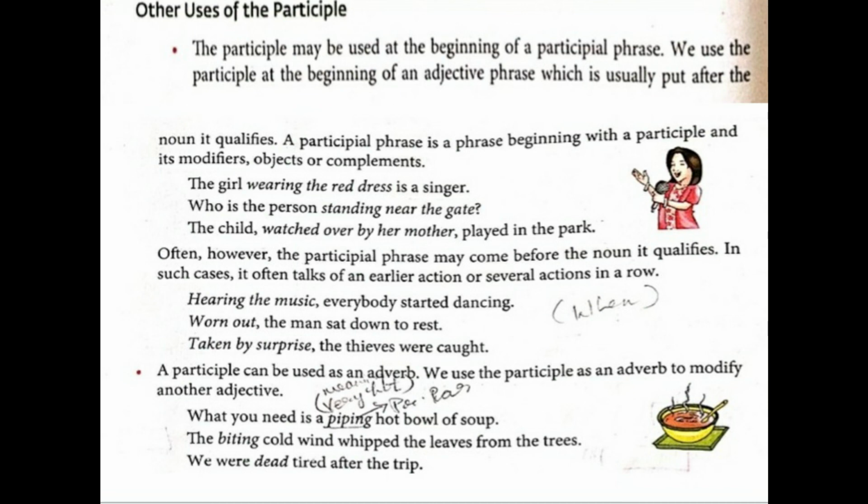Next one, we were dead tired. That is very tired. Meaning of dead tired is very tired. So instead of using the word very, which is an adverb, they are using dead tired. So underline that, and dead is what? Die, dead, dead. So past participle. So dead tired after the trip. How tired? Dead tired. So dead is what? Past participle. So here students, we have completed the chapter of participles.